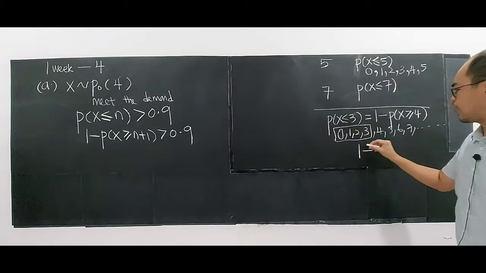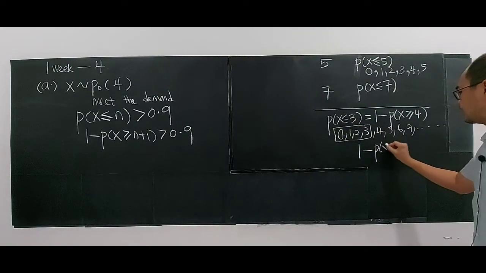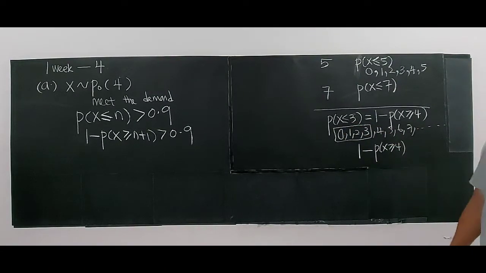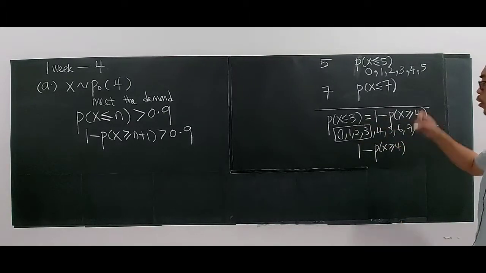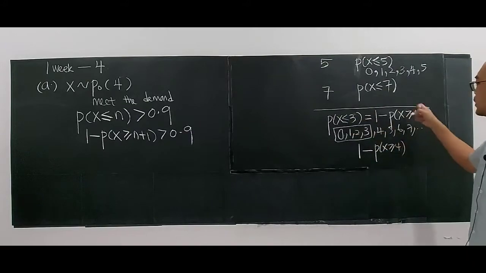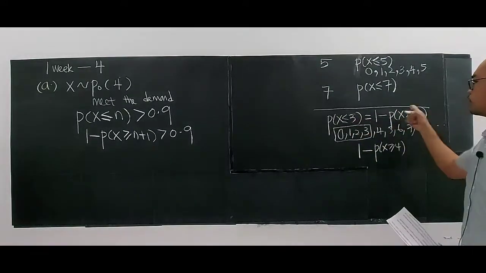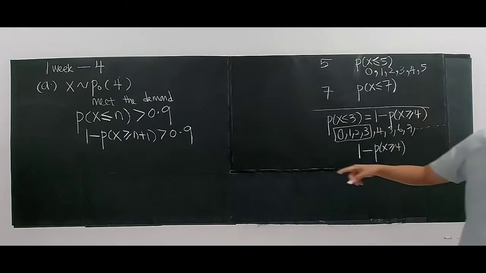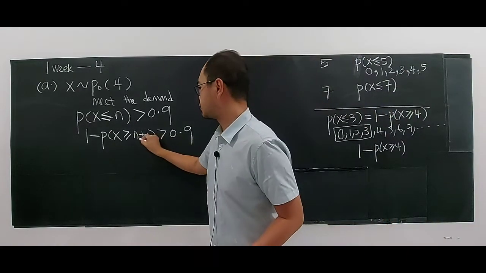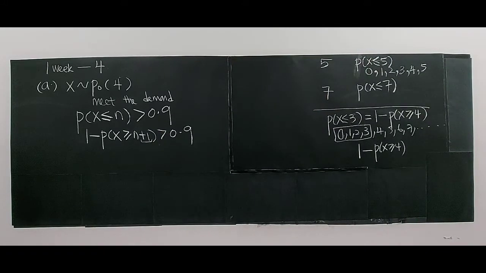X less or equal 3. So I have to do 1 minus everything, which is 1, minus away P(X at least 4). Right? If 3, this will be 4. If 4, this will be 5. If 6, this will be 7. What can you see? You can see that if 6 is 7, this 3 is 4. This is an extra 1. That's why I put 1 minus n plus 1. Can you see that? N plus 1. Hope you understand that. You already followed all my video, alright?